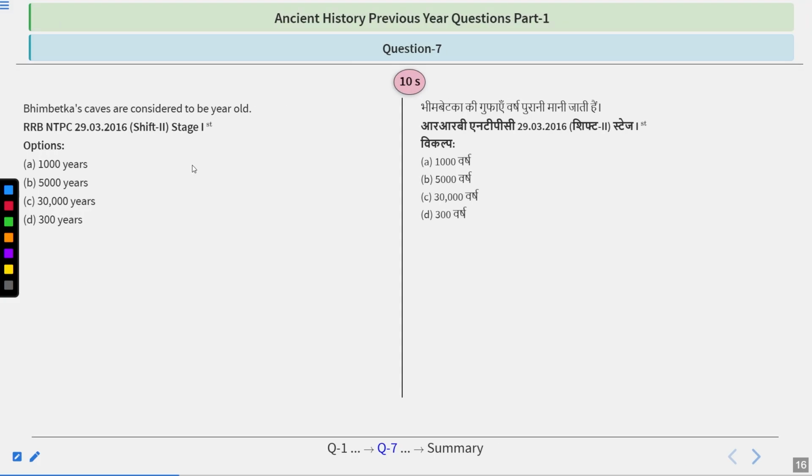Another question, guys, again from the Bhimbetka. As you can see, it is a very important topic. So questions are regular in your RRB NTPC exam. This question came in RRB NTPC 29th March 2016, shift second, stage first. Bhimbetka caves are considered to be very old. How many years old? Options are 1000 years, 5000 years, 30,000 years or 200, 300 years. I am giving you the time. Think about it.